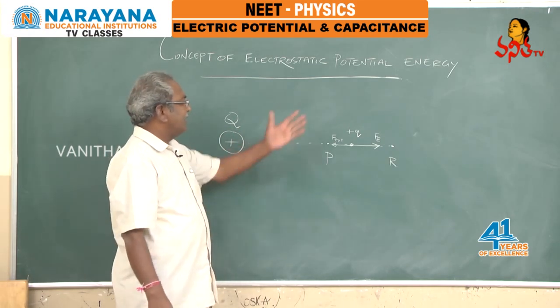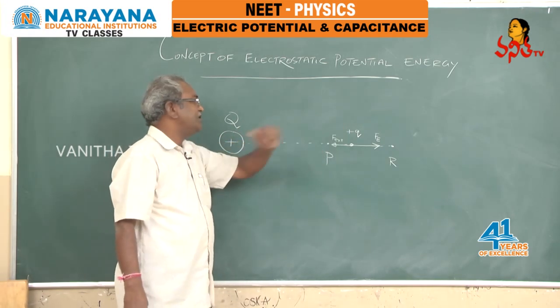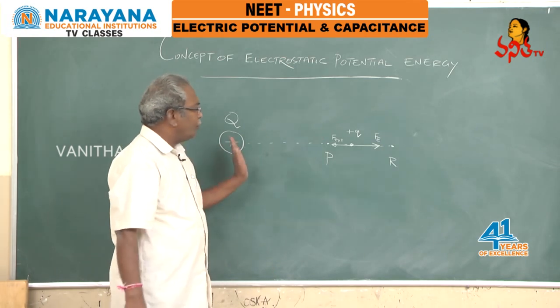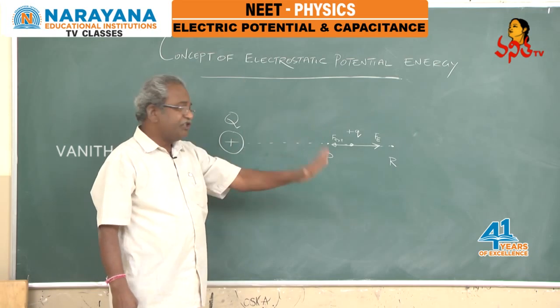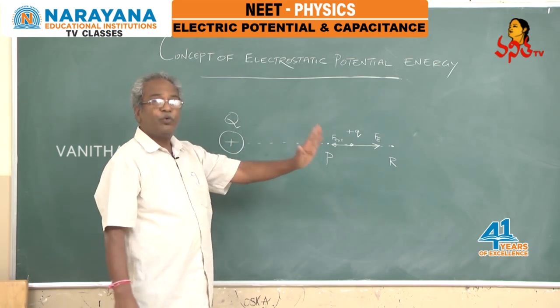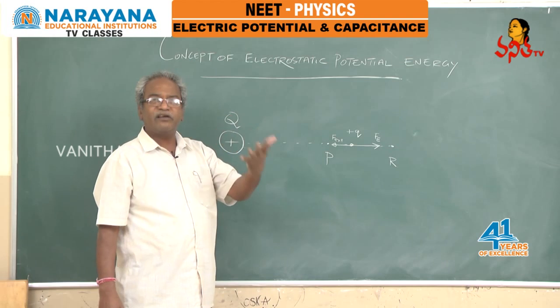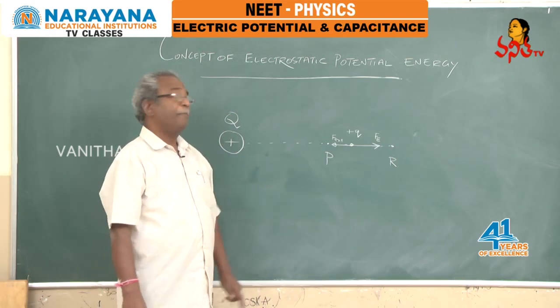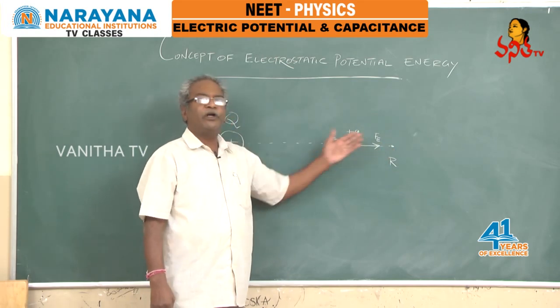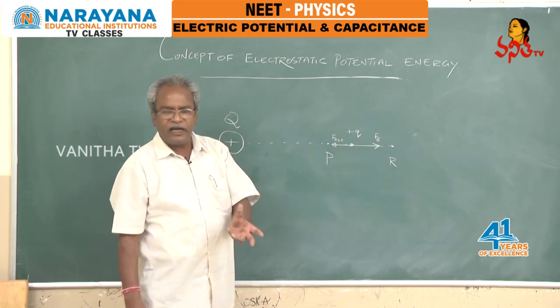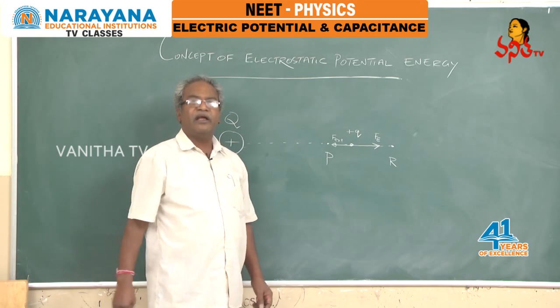Now, if this small charge plus q is moved from R to P against electrostatic force, which is a conservative force, that should result as increase of potential energy of the body. So whichever the work done to move this charge from this point to this point, that should result as increase in the potential energy of the body.